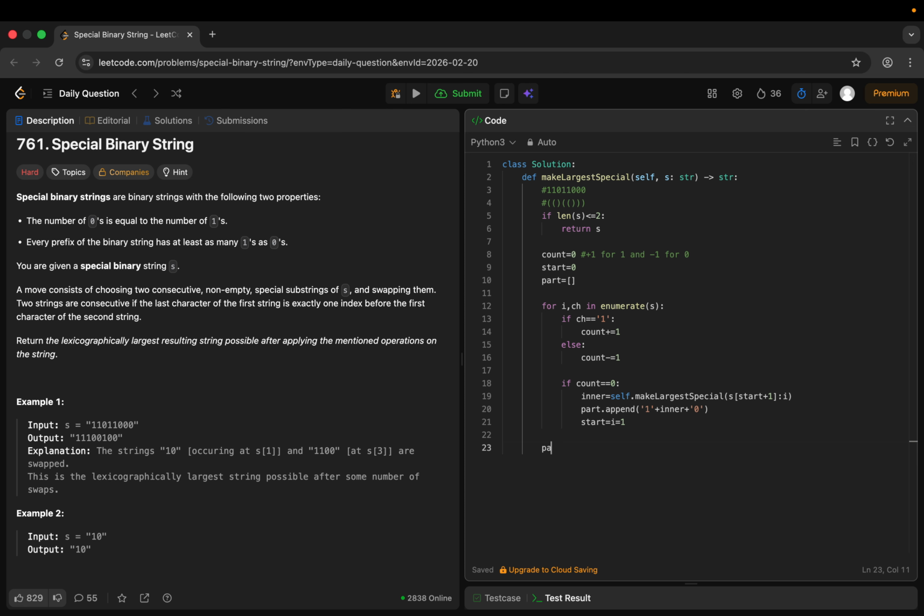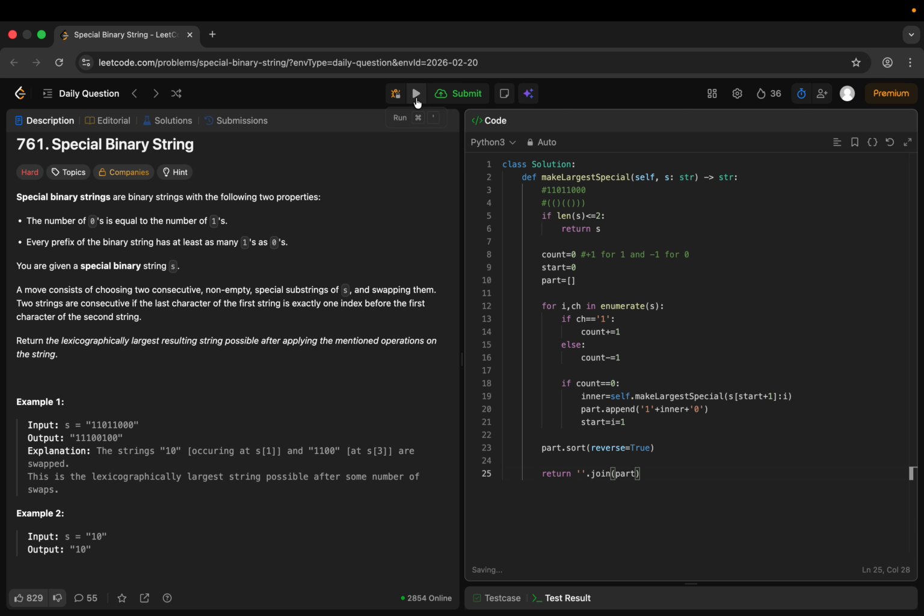We can simply sort this to get the lexicographically largest resulting string. So parts dot sort. We have to sort in reverse order so that we get the largest at the top. Parts dot sort reverse equal to True. What it will do is keep the ones at the front. Now simply return the join of all the elements in parts.